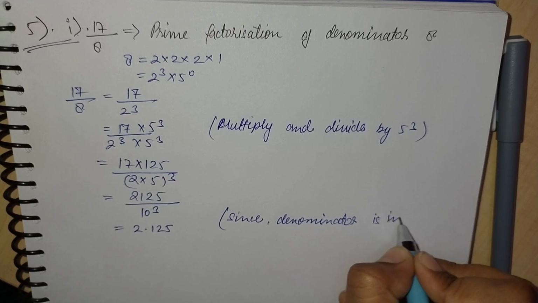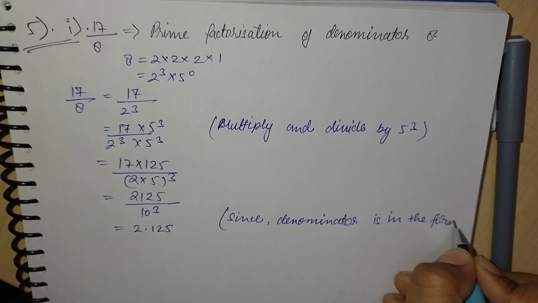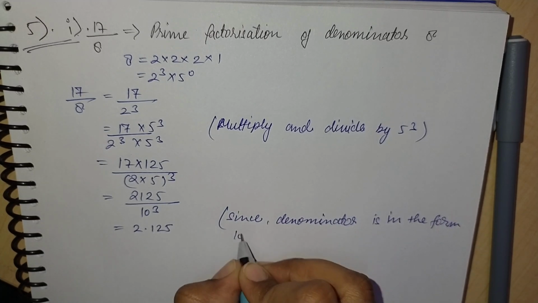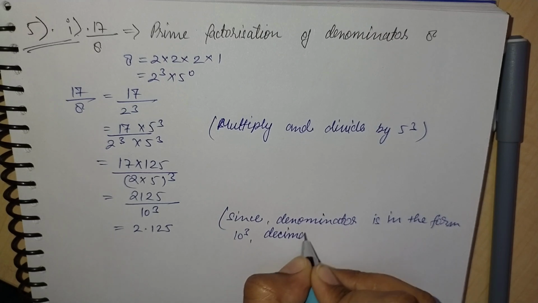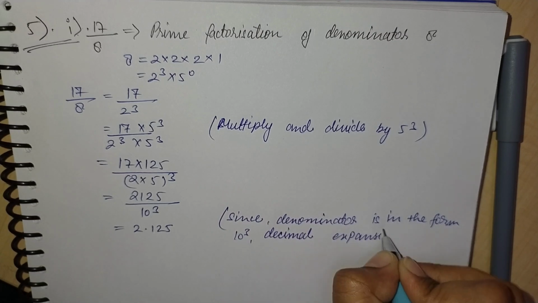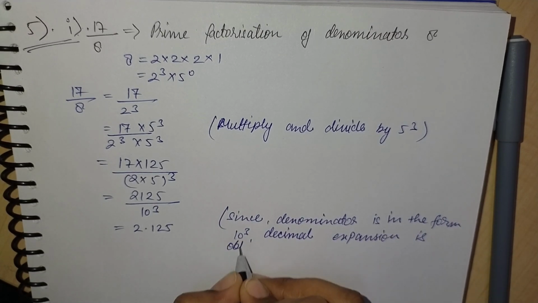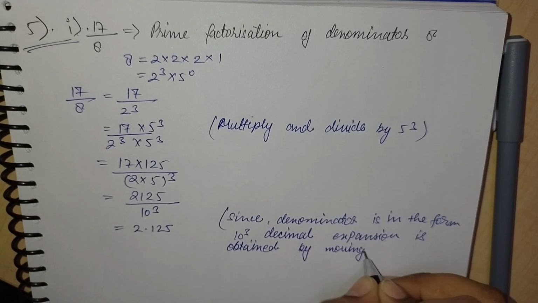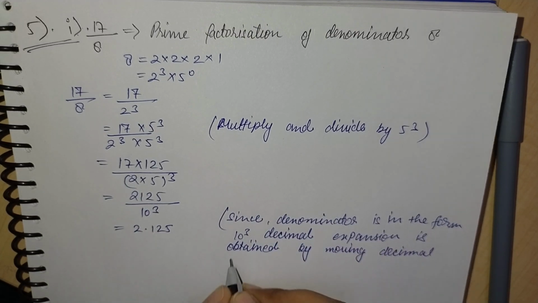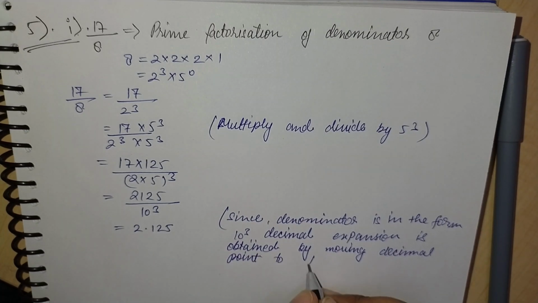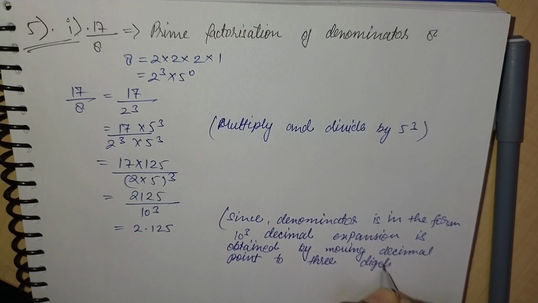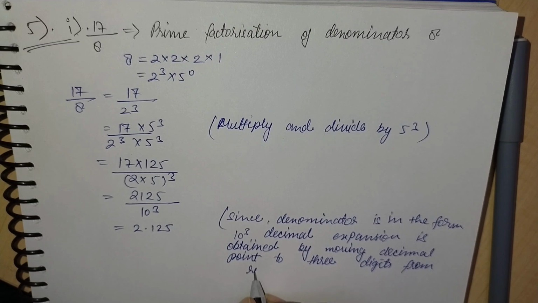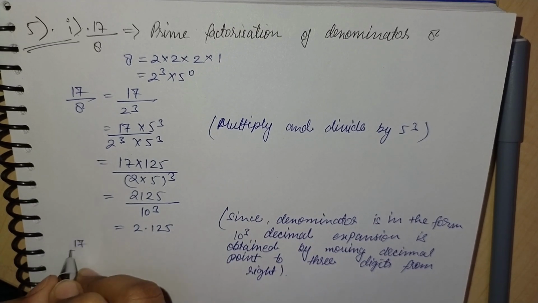Since the denominator is in the form of 10 power 3, the decimal expansion is obtained by moving the decimal point 3 digits from the right. So 17 by 8 equals 2.125, because there is 10 power 3 in the denominator.